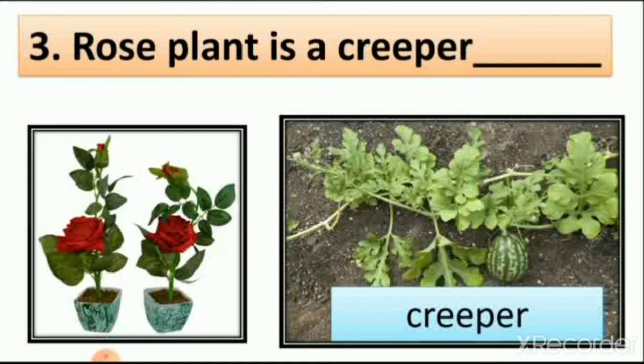So watermelon grows along the ground, while rose does not grow along the ground. It grows in a pot or it grows straight also because it has a woody stem. When creepers don't have a woody stem, they grow along the ground. So rose plant is a creeper. It's a wrong sentence. So write here false.